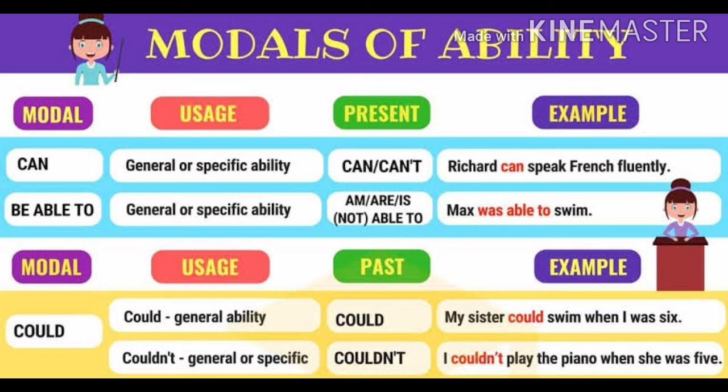By asking permission we can use can and could, but the manner is different. In a friendly manner we can ask the question with can, and when asking a question to a respected person or any person we can use could. Could I take your pen? Like that we can ask in a polite manner.